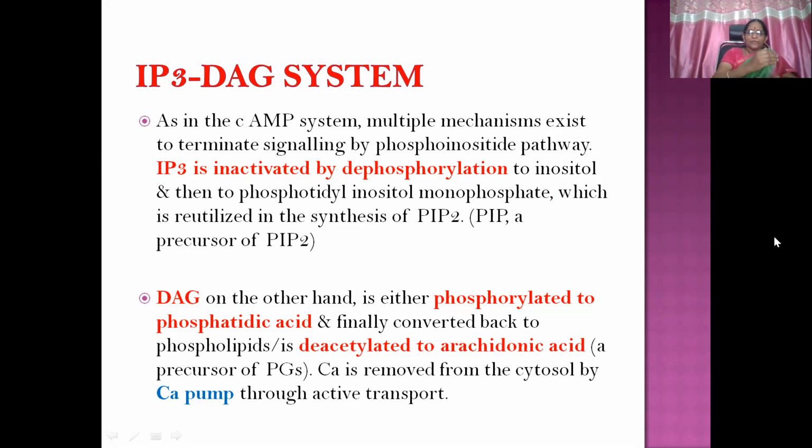And what about the excess amount of calcium that is released from the storage vesicles of the endoplasmic reticulum? That is removed from the cytosol by the calcium pump through active transport. It cleans up the excess calcium. So that's how termination of the action is achieved.